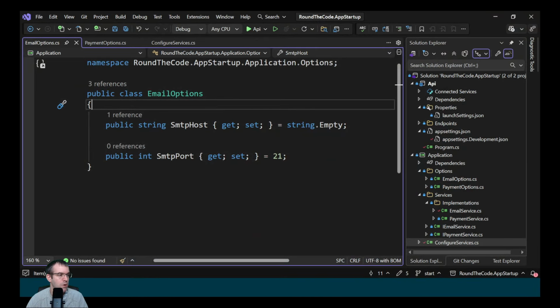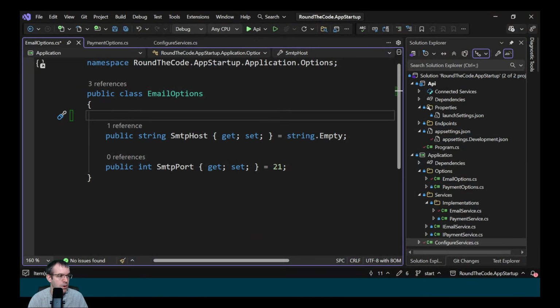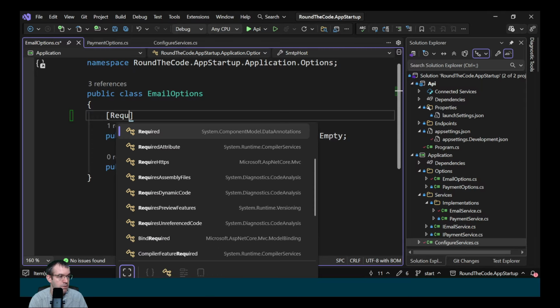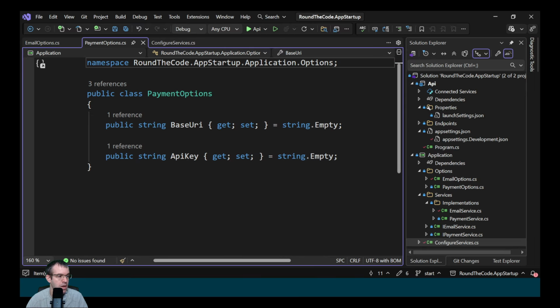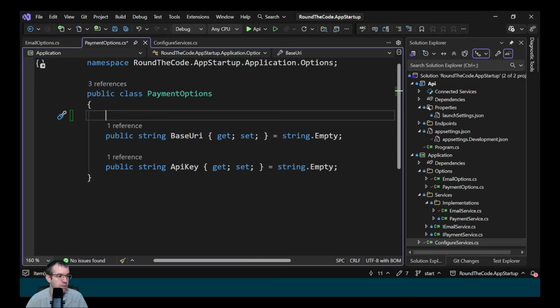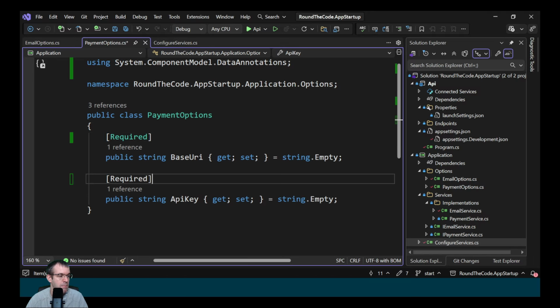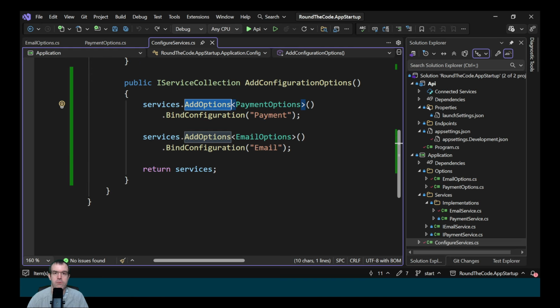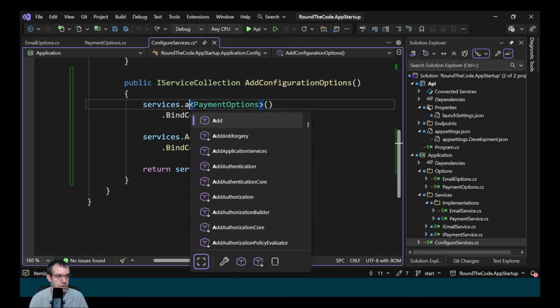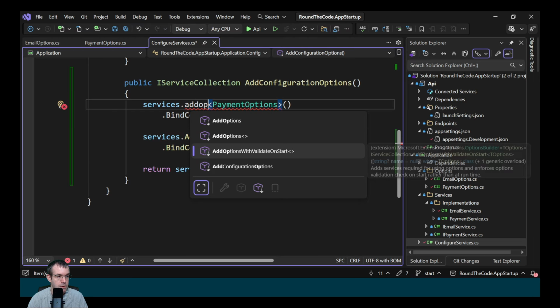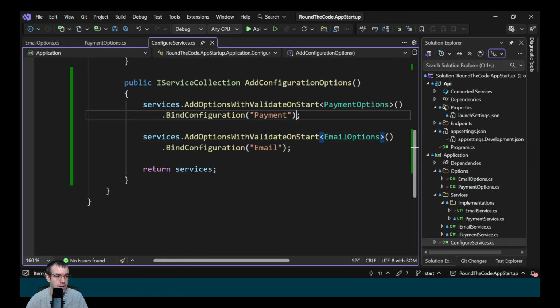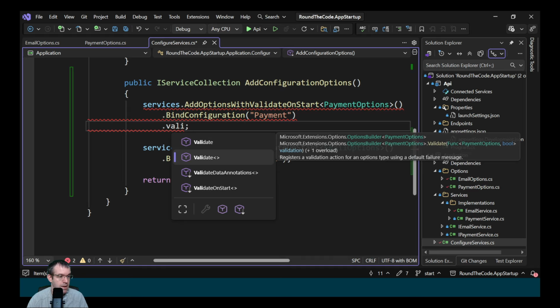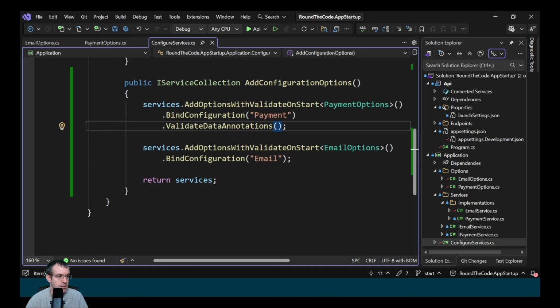Yes, we can. We're going to mark each of the properties that are required in the option classes. So we'll do it for SMTP host in EmailOptions, and we'll also do it in PaymentOptions for the base URI and API key. Now when we're registering these options, we need to make some changes. The first one is that we need to change AddOptions to AddOptionsWithValidateOnStart. And we also need to do the same for the one underneath. We also need to add ValidateDataAnnotations.